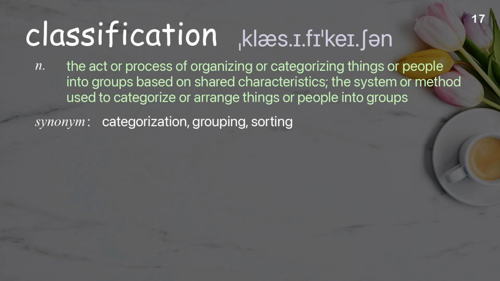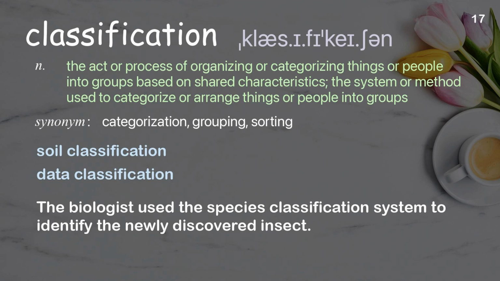Classification. The act or process of organizing or categorizing things or people into groups based on shared characteristics, the system or method used to categorize or arrange things or people into groups. Examples: Soil classification. Data classification. The biologist used the species classification system to identify the newly discovered insect.